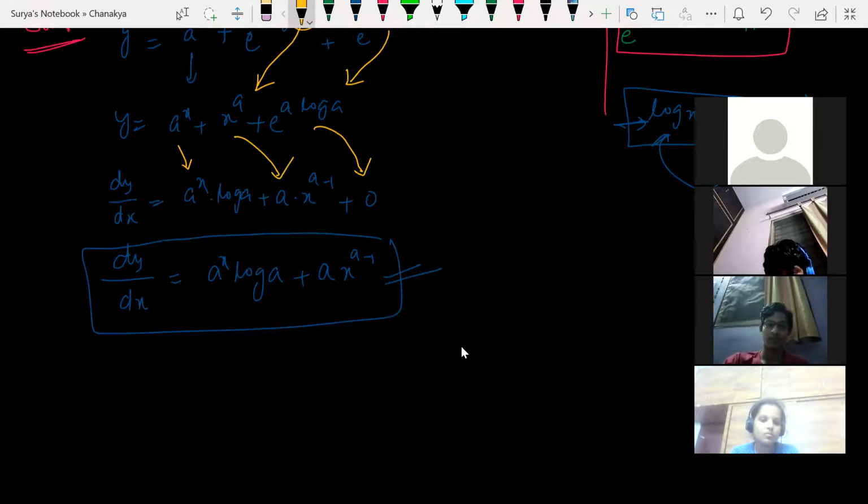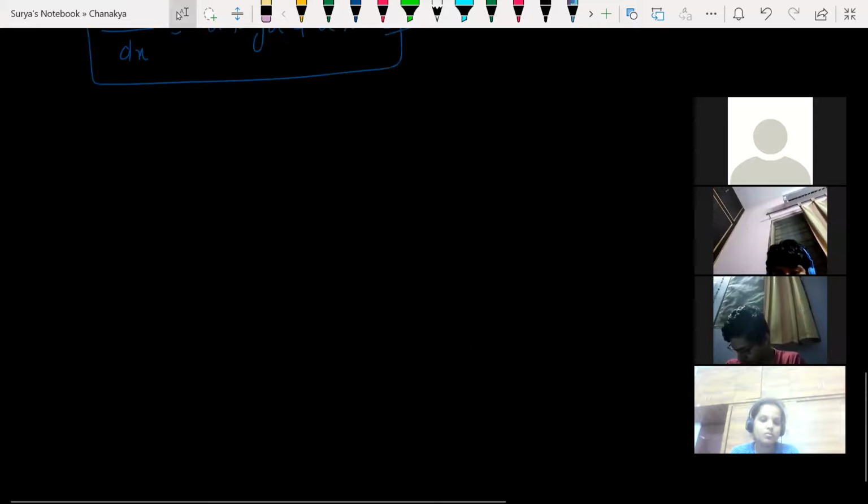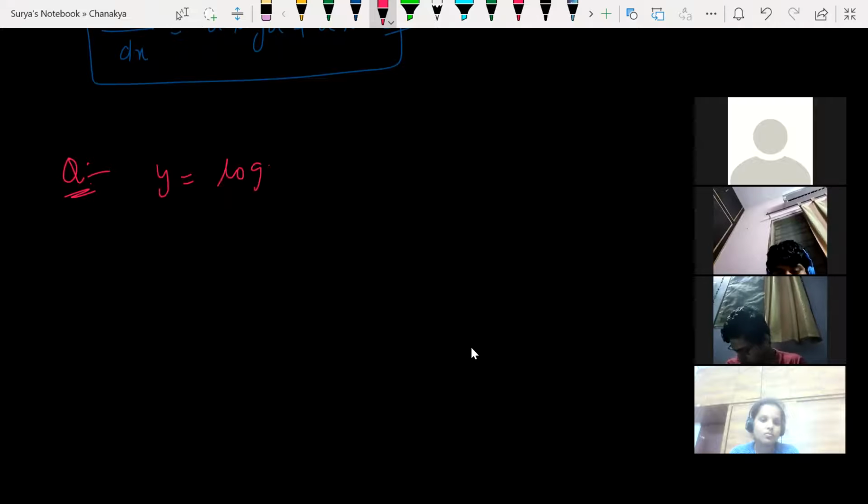Clear? Any doubts? Any doubt, guys? Any doubts? Tell me. No, sir. Next question. y is equal to log x base 3 minus 3 log x base e plus 2 tan x, where log e is equal to 1. Clear? Any doubts?